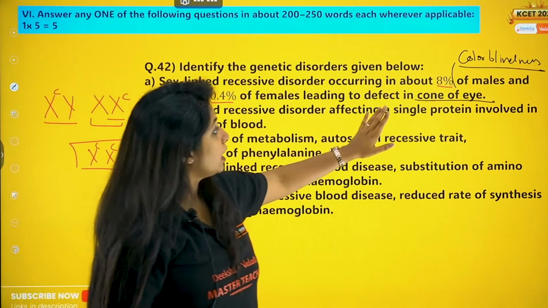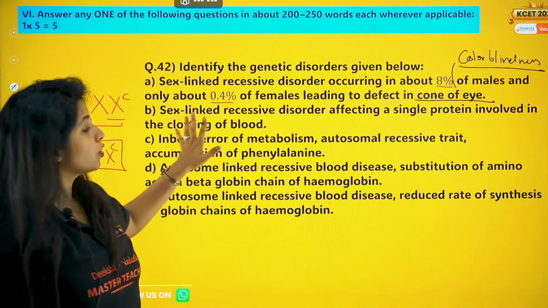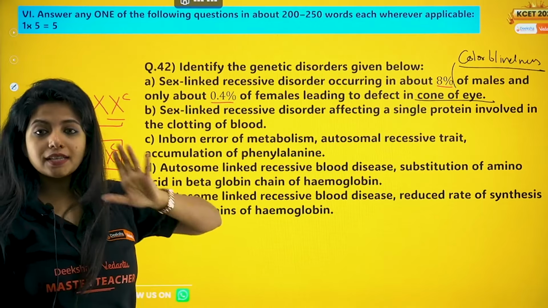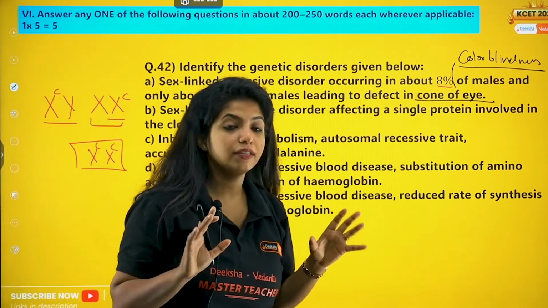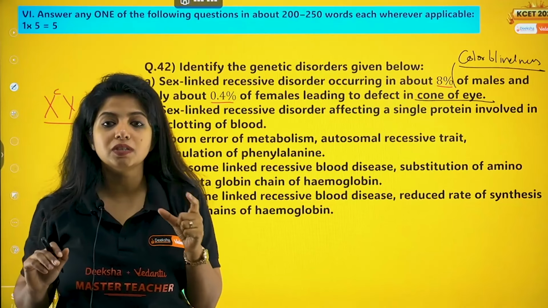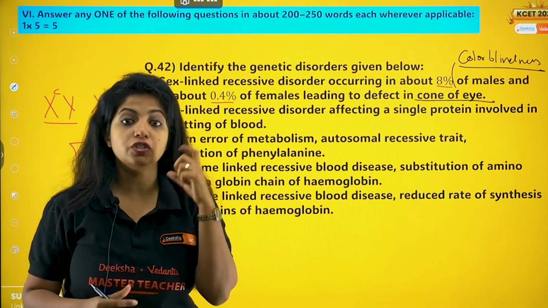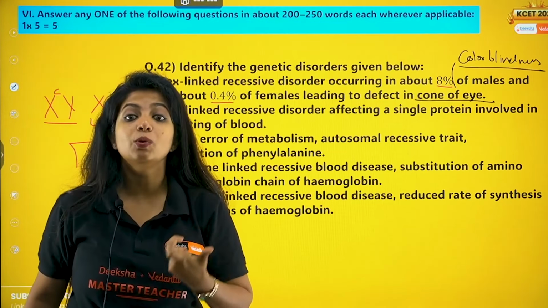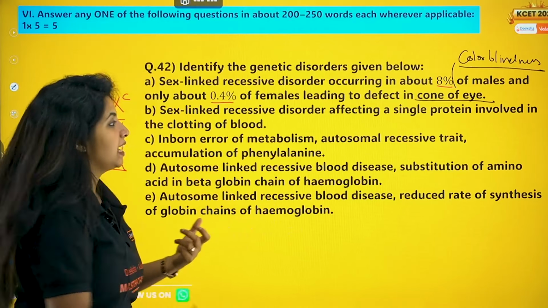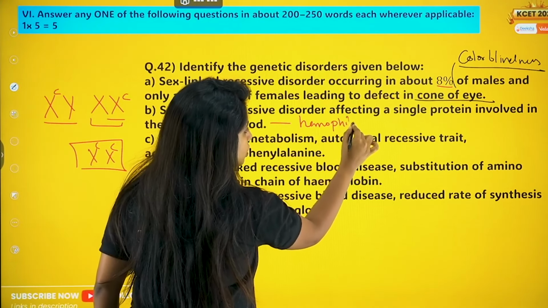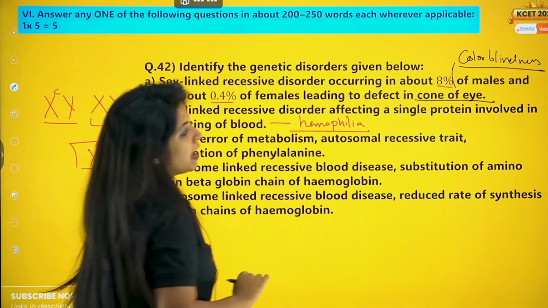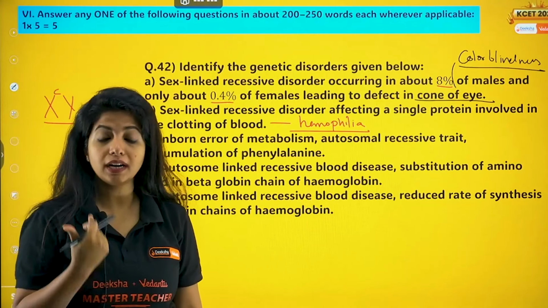Sex-linked recessive disorder affecting a single protein involved in the clotting of blood. Another sex-linked recessive disorder, here clotting of blood is disturbed because the protein is missing. Why? Because the gene producing it is mutated. What is this disease? It's hemophilia, where again males are usually affected more than females, and my dear children, it's a life-threatening disease, not like color blindness.